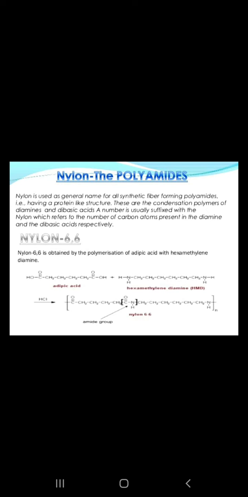Nylon 66 is obtained by the polymerization of adipic acid with hexamethylene diamine. Adipic acid reacts with hexamethylene diamine in the presence of an acid or base catalyst to convert to nylon 66. In nylon 66, adipic acid and hexamethylene diamine are joined through an amide group.